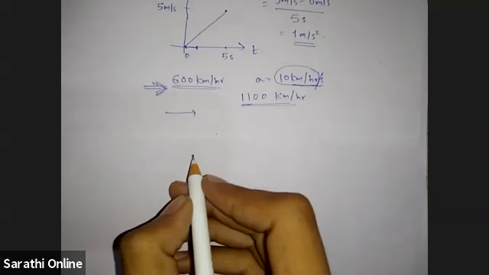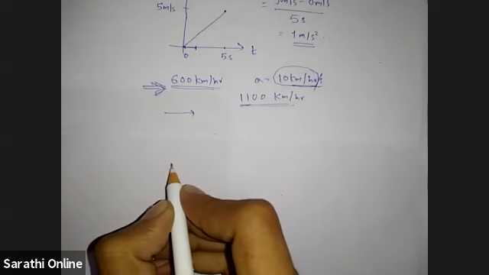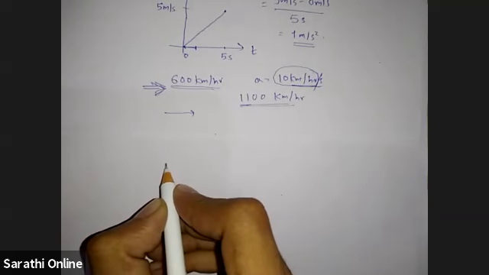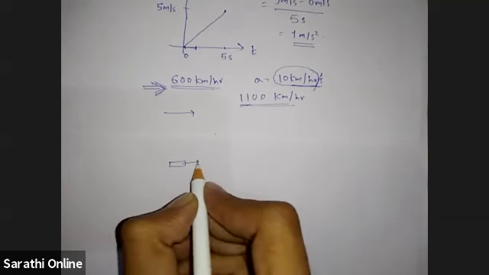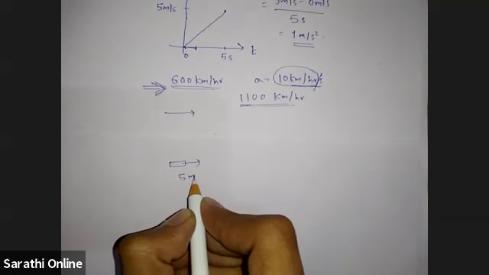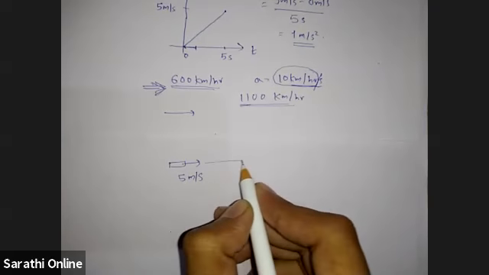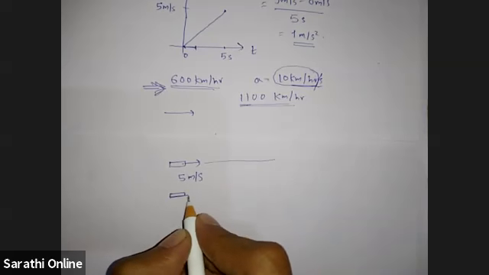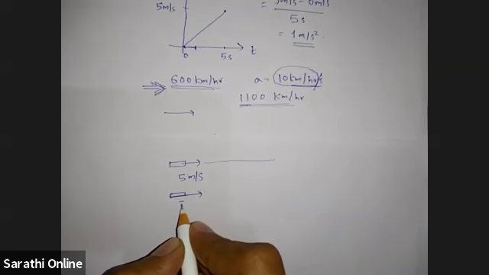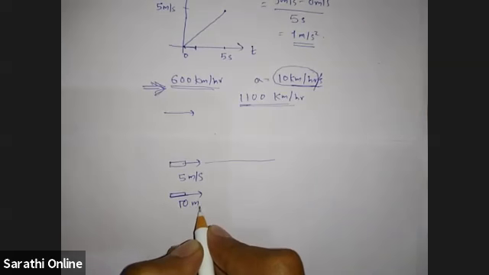Similar question we will do. Similar easy question. So if some cyclist is running in the right direction with initial velocity 5 meter per second, and another cyclist is running with constant velocity, let's say 10 meter per second.